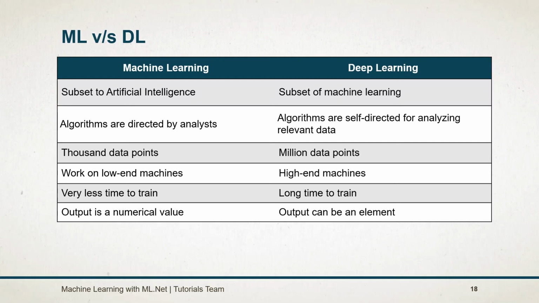Machine learning takes less time due to the smaller size of data, whereas deep learning takes a lot more time. In machine learning, we always get a numeric value as a result. We will learn more about this when we get our hands dirty with coding, whereas in deep learning we can pass elements, free text, sound, score, etc. as a result. See you in the next session.